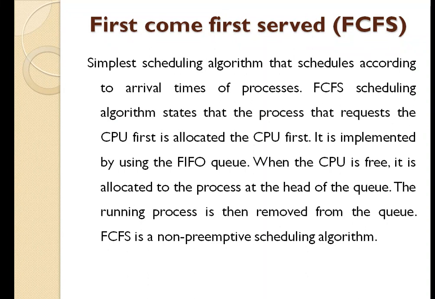So when the CPU will be free, the process which is at the starting of the queue, that is the head of the queue, will be allocated to the CPU. The running process is then removed from the queue. First come first serve is a non-preemptive scheduling algorithm. That means unless and until a process finishes its execution, the CPU will not be allocated to another process. It is easy to implement and use. This method is poor in performance and the general wait time is quite high.